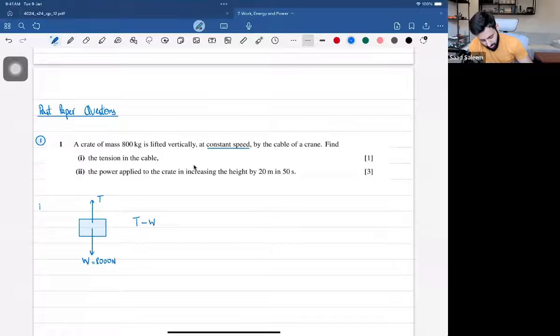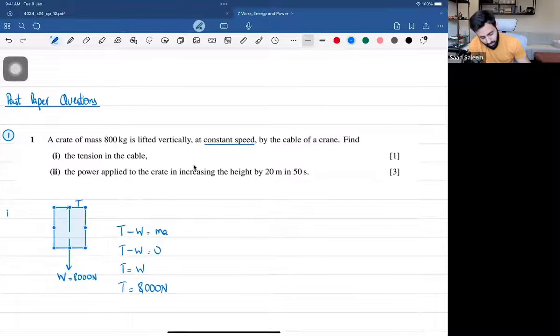So T minus W is equal to mass times acceleration. So T minus W equals 0. Therefore, T is equal to W. And therefore, T is equal to 8,000 newtons. No big deal. Now, I hope this is clear to everyone.